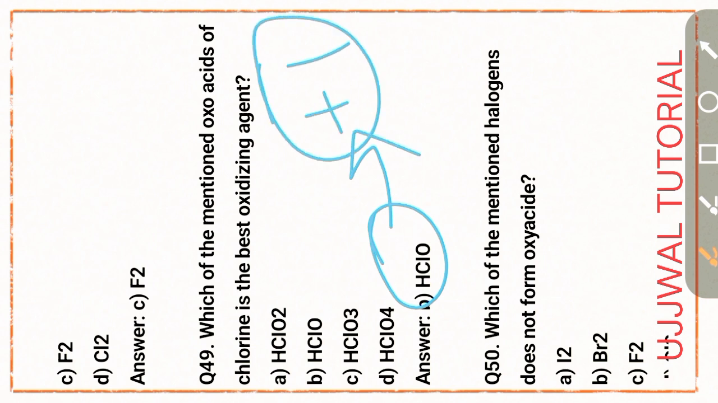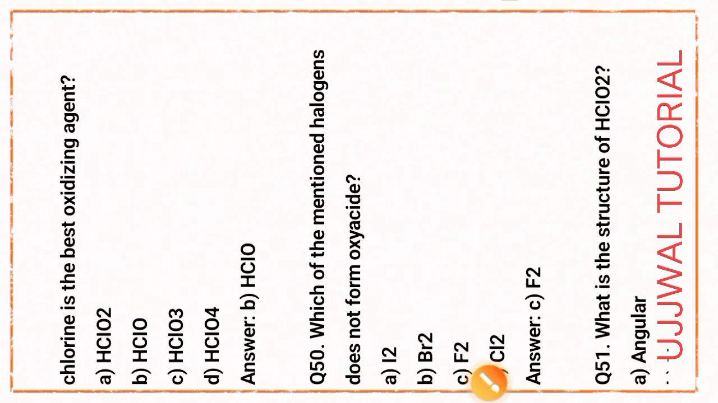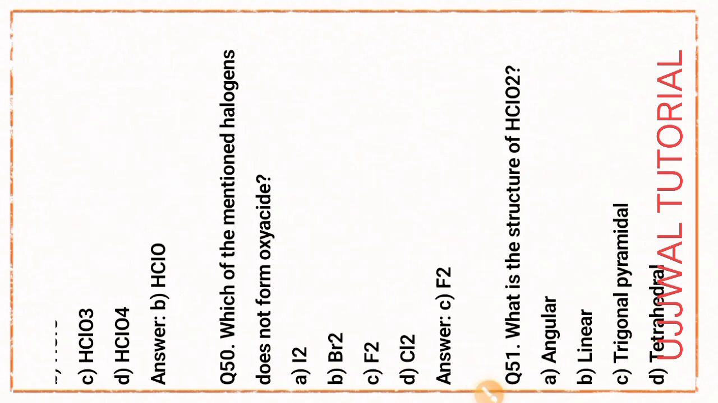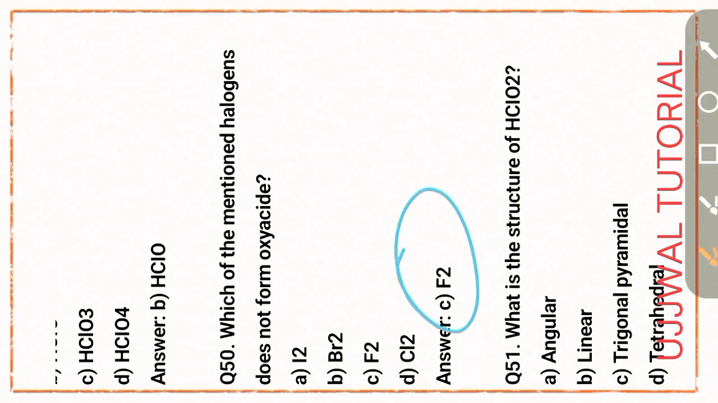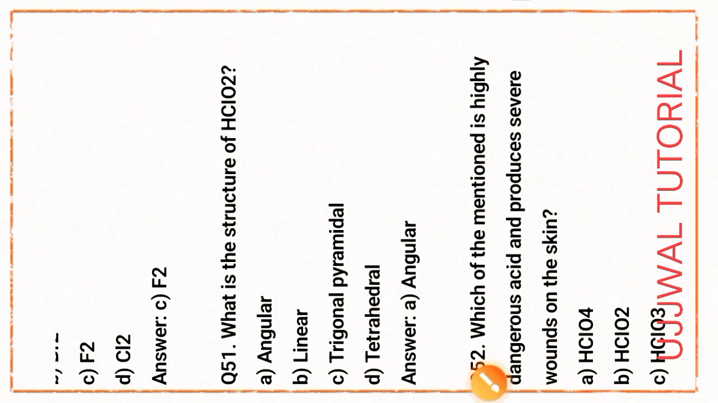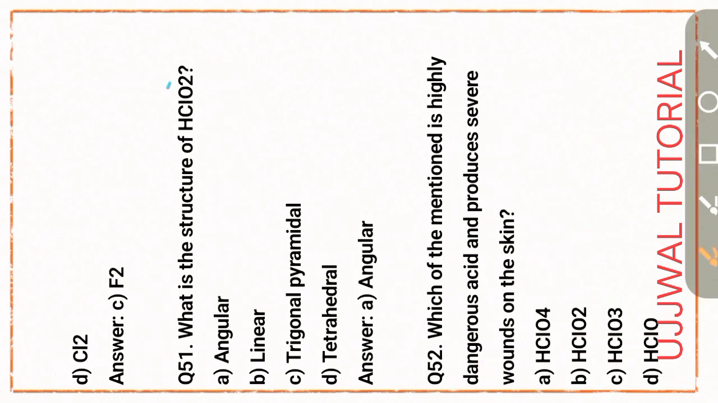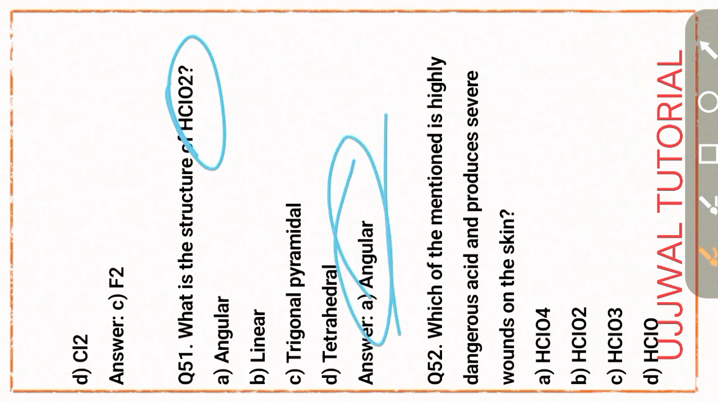Next question number 50. Which of the mentioned halogens does not form oxoacid? Fluorine. Option C, F2. Okay. Next question number 51. What is the structure of HClO2? HClO2. Okay. That is option A, angular. Okay. Option A is the angular.